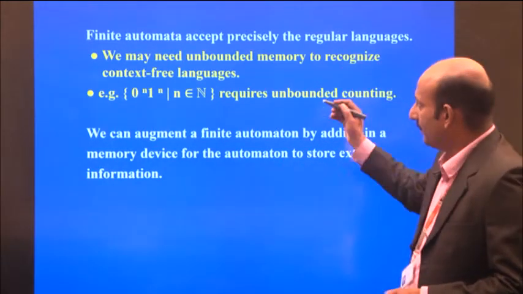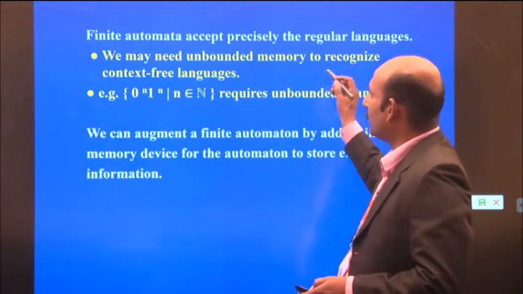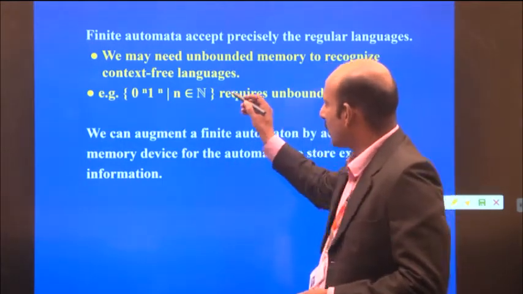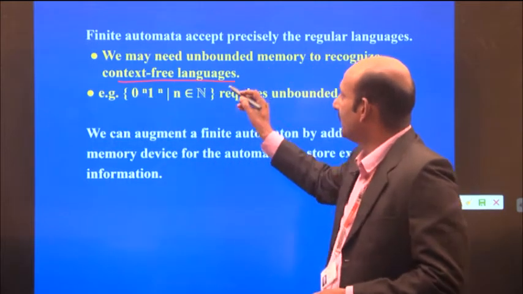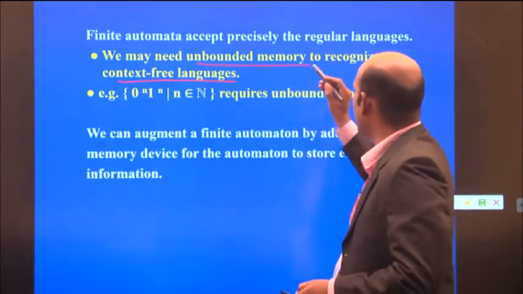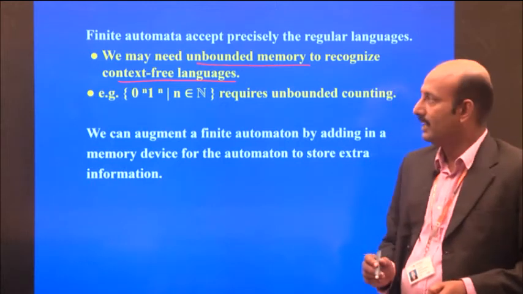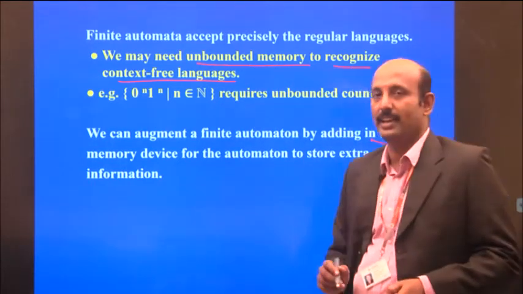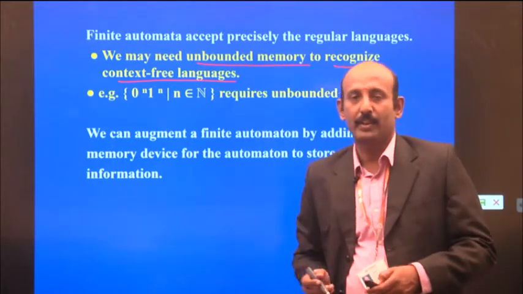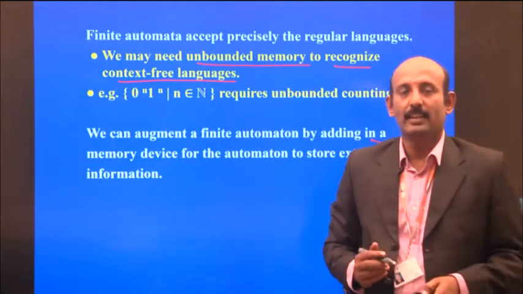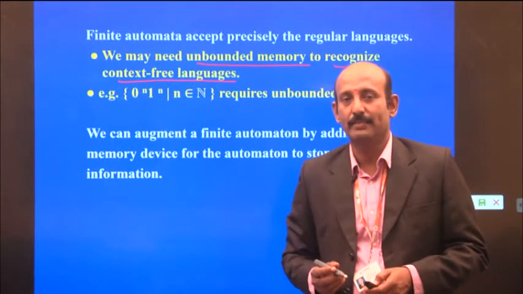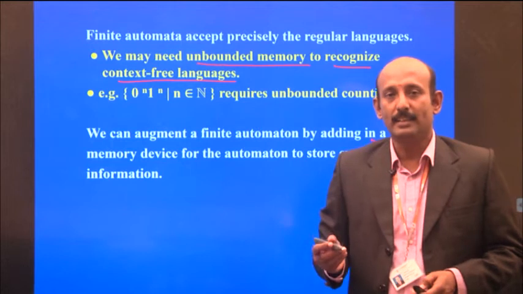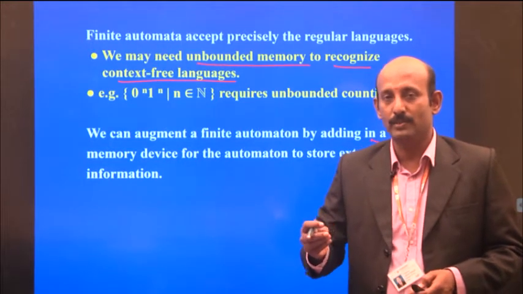So we may need unbounded memory to recognize the context-free languages. When we look at context-free languages, we need unbounded memory to recognize them. Whereas regular languages are recognized by finite automata, which take only a very small amount of memory.